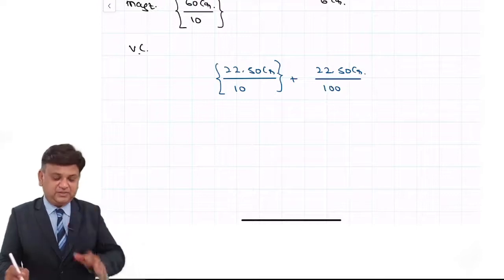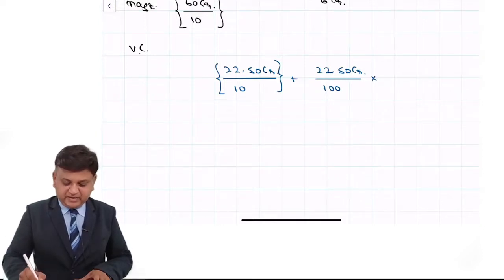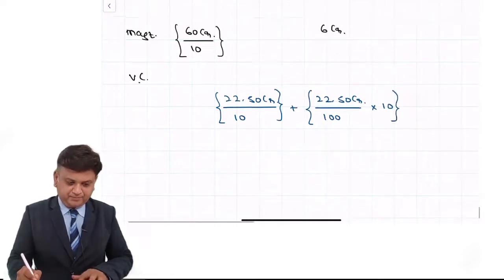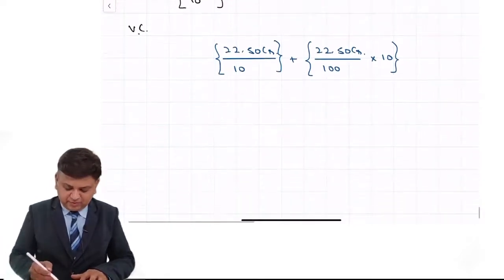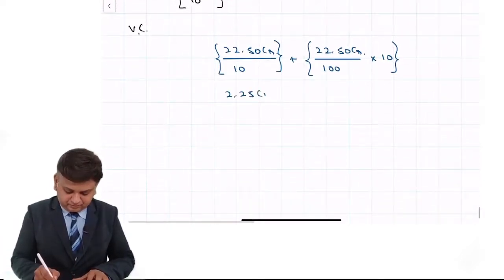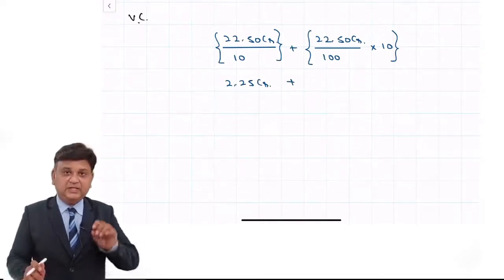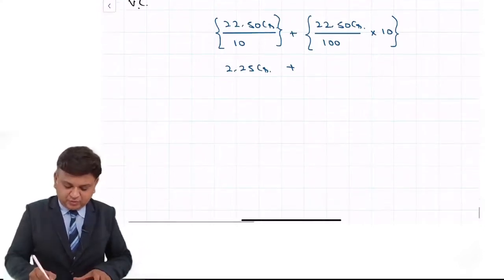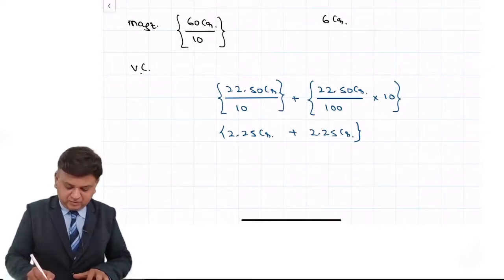This is the number of debentures. Whatever the number of debentures that we have, we have offered 10 equity shares for one warrant. So you can use the calculator. 22.5 upon 10, that is 2.25 crore, plus 22.5 crore upon 100, that is 0.225 crore debentures, into 10, that comes to 2.25 crore equity shares. So in that case, the total of both of them is 4.5 crore.